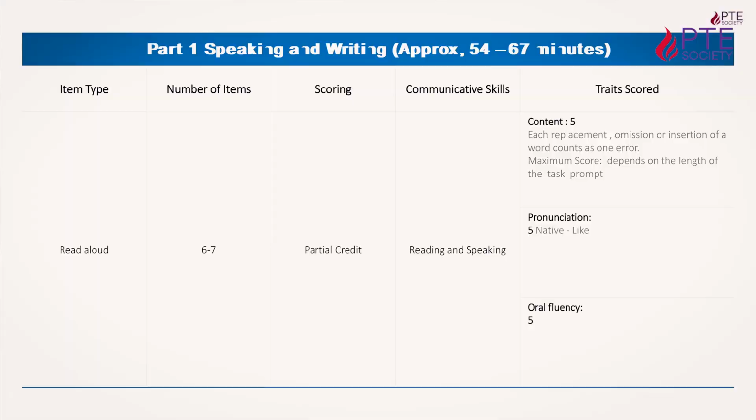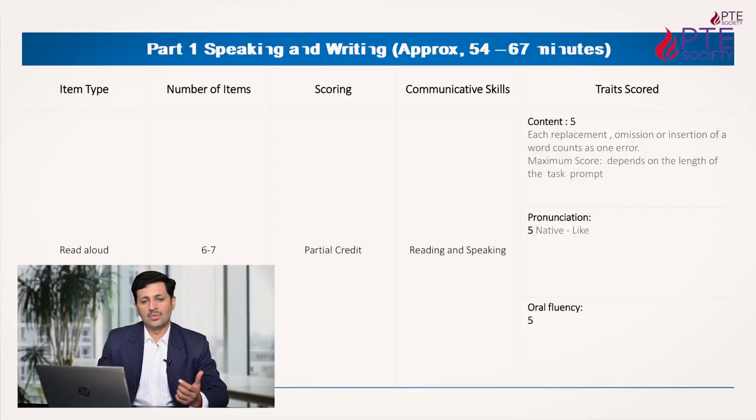Now we will start with the first item, what it says. In speaking, the first item is read aloud. Read aloud means 2 or 3 lines will be there in front of your screen and it will contain a maximum of 60 words. You can imagine nothing can be easier than this, that you have to just read 2 lines in an English test. Right friends? In read aloud, you have to just read 2 lines of 60 words.